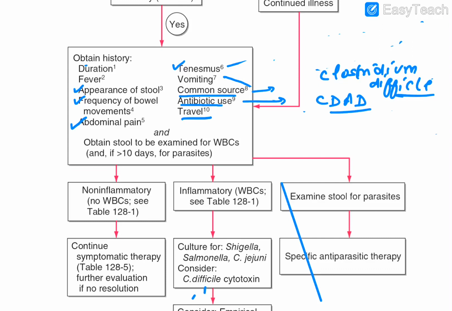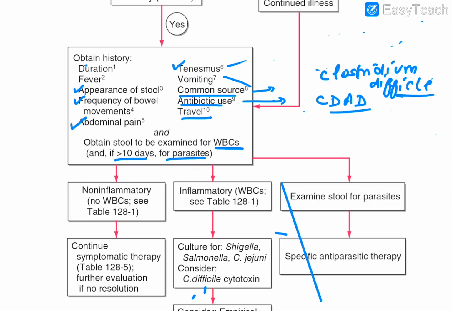Okay guys, after that what you will do, you obtain the stool for examination, and what you look out for in that stool, obviously you will look out for the WBC, that is the leukocytes, just now we have told that. And if these things are happening for more than 10 days, look out for the parasites and all. Okay, look out, parasitic infection can also be there.